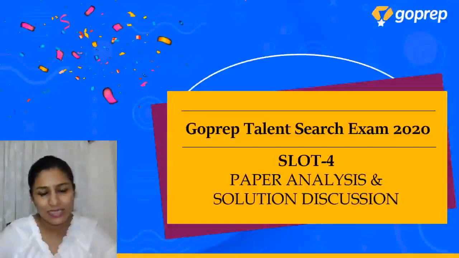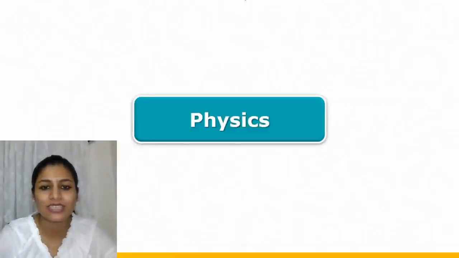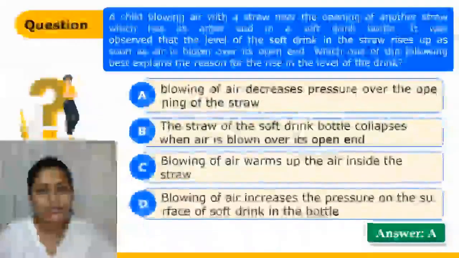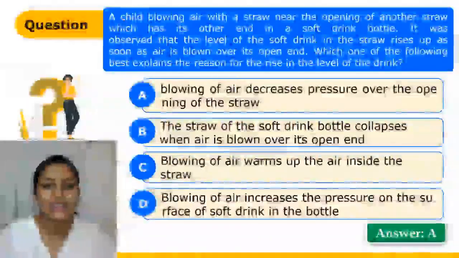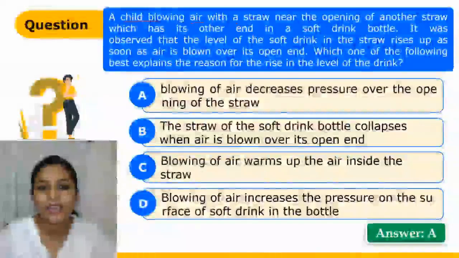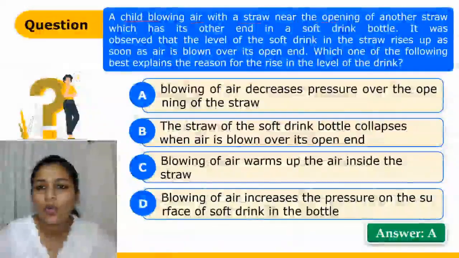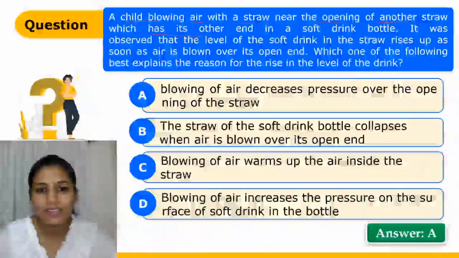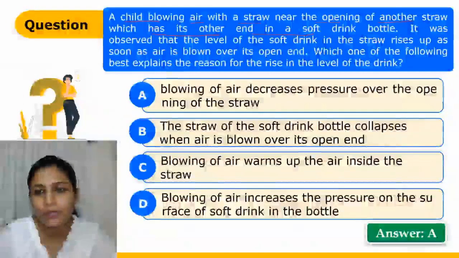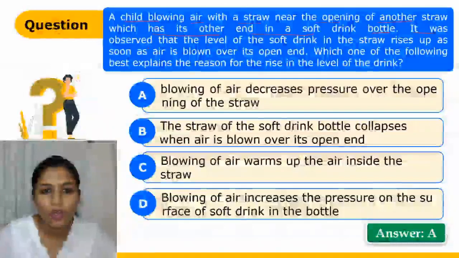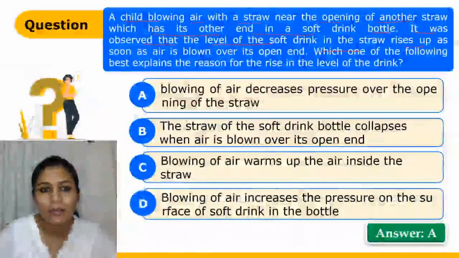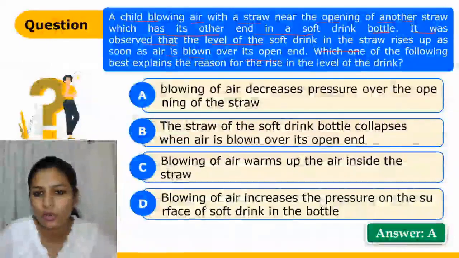Okay? Now let us move on to the discussion of the solutions with the physics part. Here is the first question which says that there is a child who blows air with a straw near the opening of another straw which has its other end in a soft drink bottle. It was observed that the level of the soft drink in the straw rises up as soon as the air is blown over the open end.